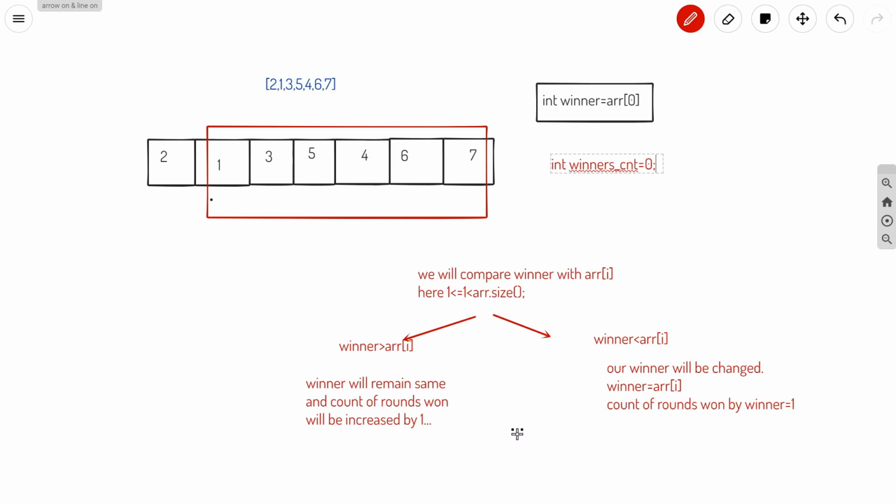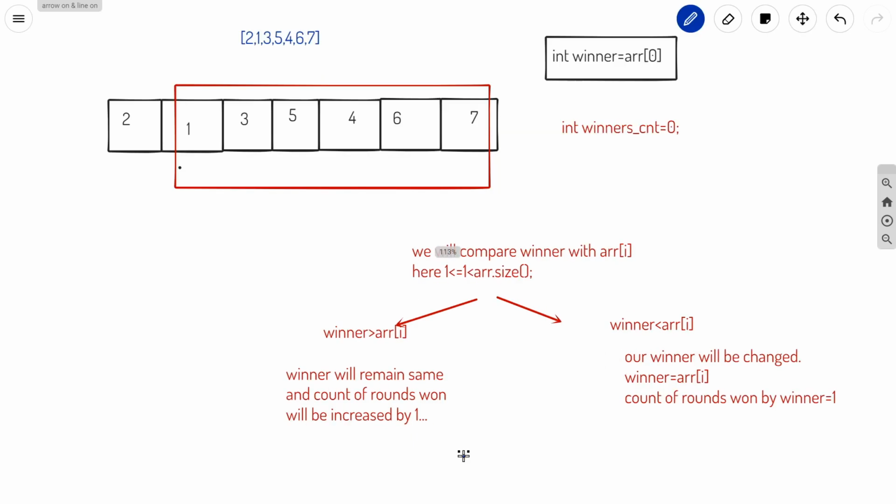And after each iteration we have to check one thing: if winner count is equal to k. So what does it mean? The winner has won k rounds. If the winner has won k rounds, it will be the final winner. So then the winner will be our final winner and we will return it.